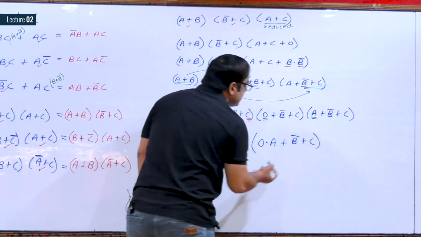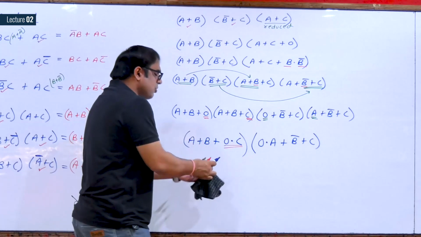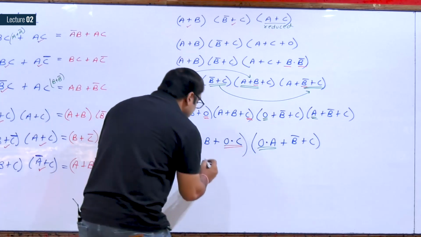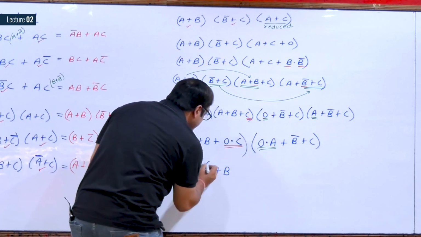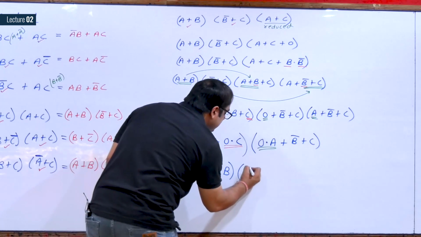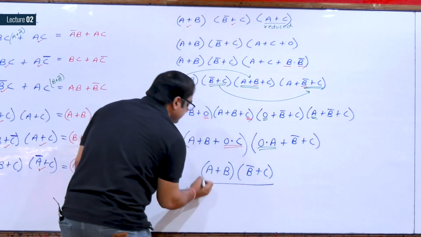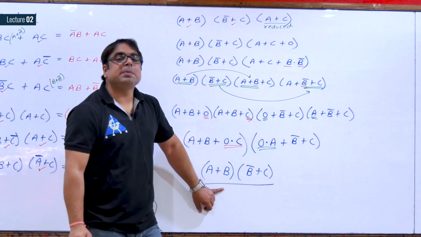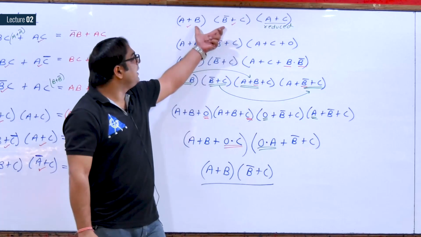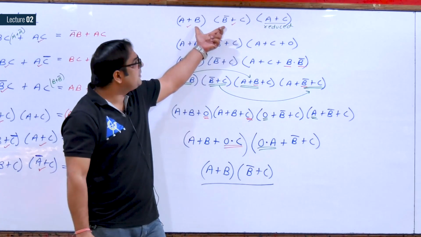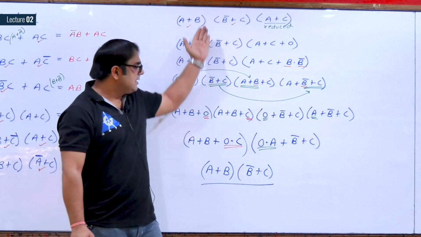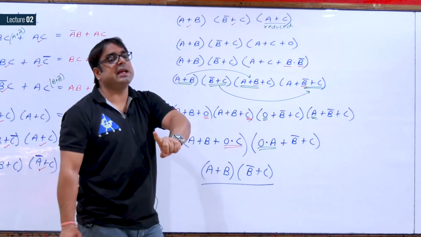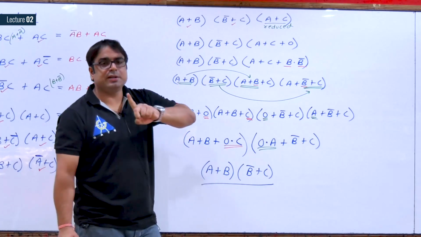So 0 dot C is also 0 and 0 dot A is also 0. So your answer is A plus B dot B complement plus C, and that is the answer you are expecting. This is how to solve this one. Distributive law, again I am saying, is a very, very important law.